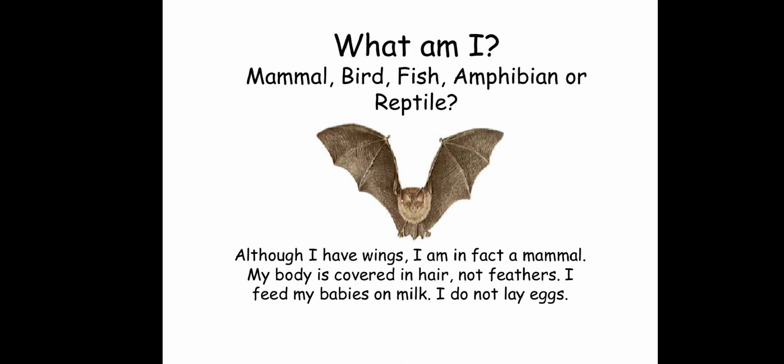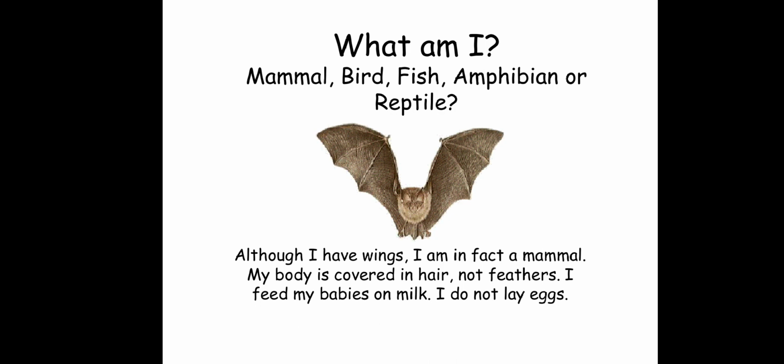Next one, bat. How about bat? What can you say about this? Although bat has wings, in fact, bat belongs to mammal. Why? Because bat is covered in hair, not feathers.